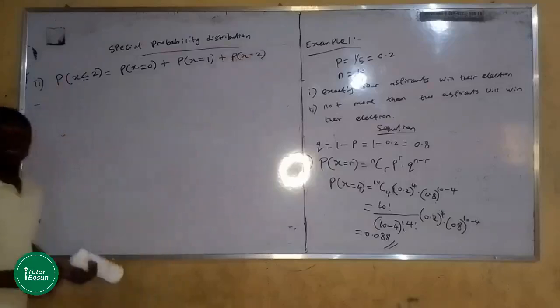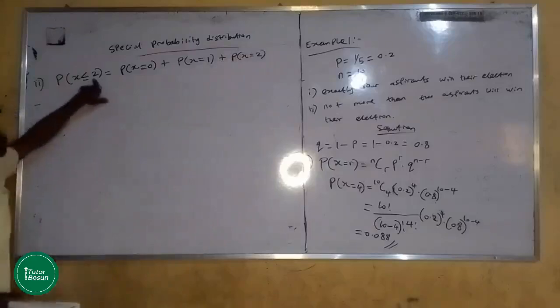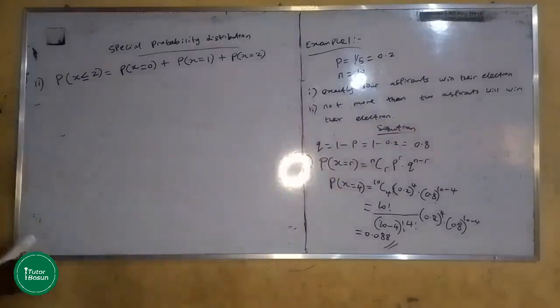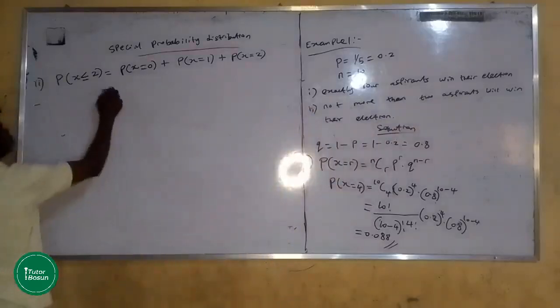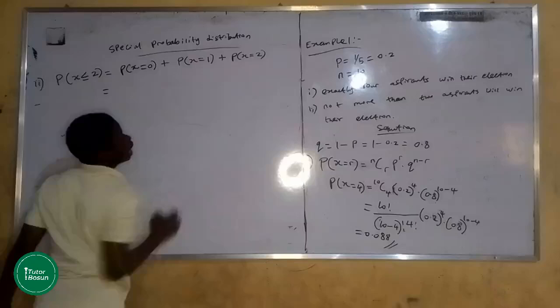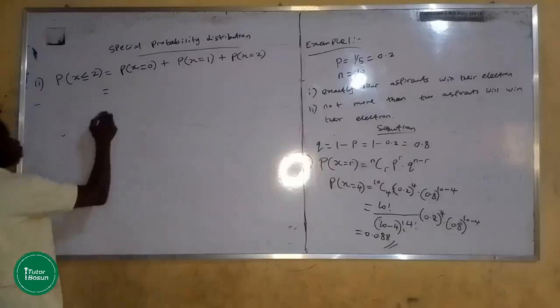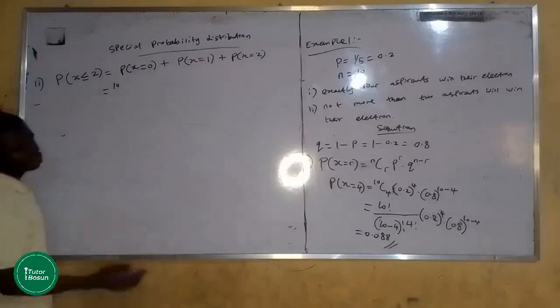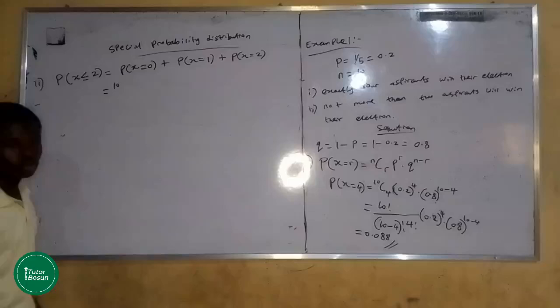You cannot have probability of when X is 3 because it must not be more than 2. So we stop at 2. Here R is 0, here R is 1, here R is 2, so we have n combination r times p raised to power r times q raised to power n minus r.